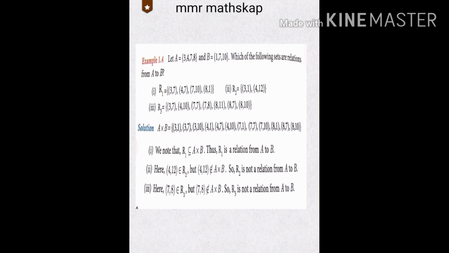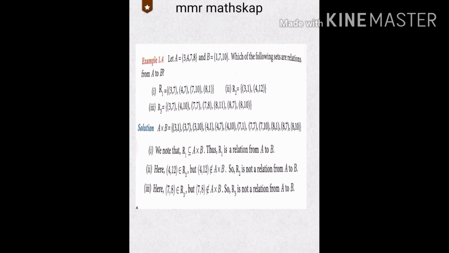Third sum, R3: (3, 7) is in A cross B. (4, 10) is also in A cross B. Then (7, 7), (7, 8), (8, 11), (8, 7), (8, 10).